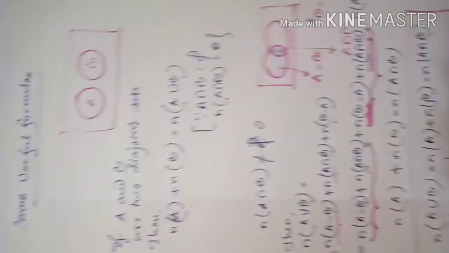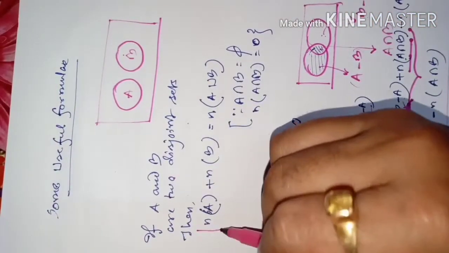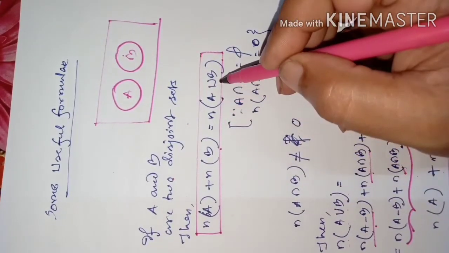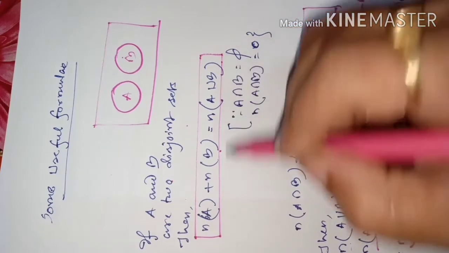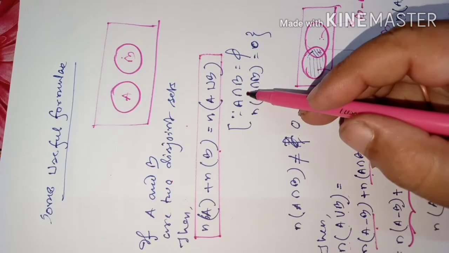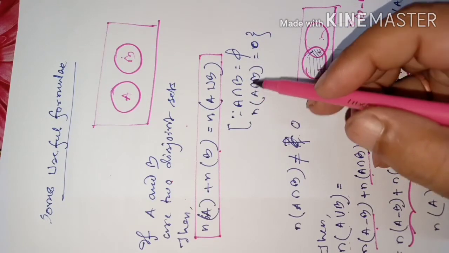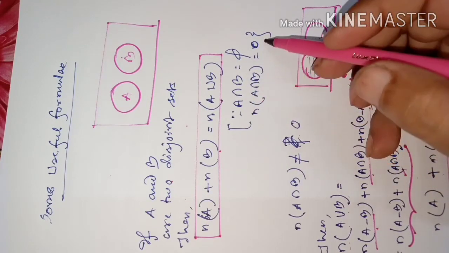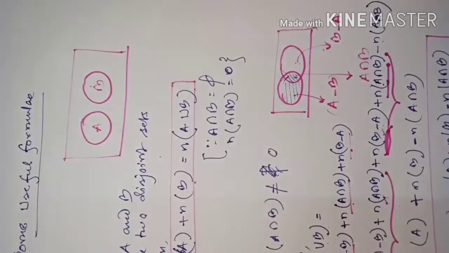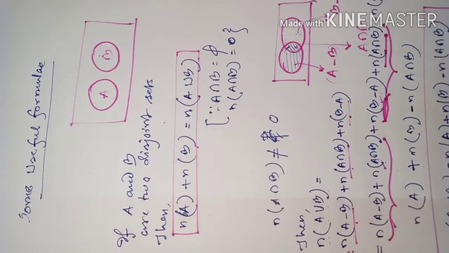And for disjoint sets, we use the formula that the number of elements of A plus the number of elements of B is equal to the number of elements of A union B. Here the common part, A intersection B, is not there, since the number of elements of A intersection B will be 0 only. Okay, two formulae you have learned. One more formula for three sets. Let us see.